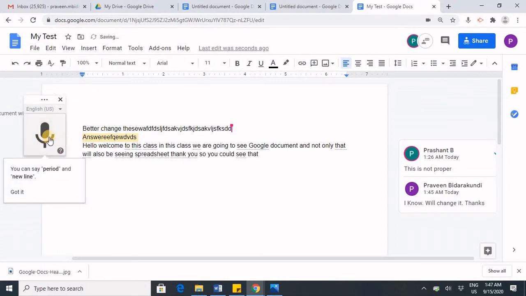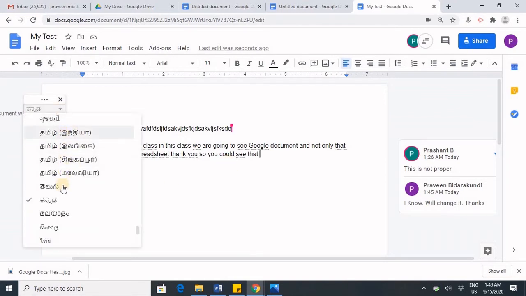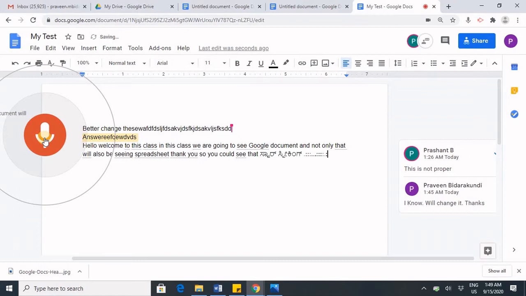So you could see that once I click on this it will stop. As and when you speak, this is going to type it. This is also one of the good features. And not only that, we also have an option for Kannada. So if I select Kannada and start speaking, it will start typing.